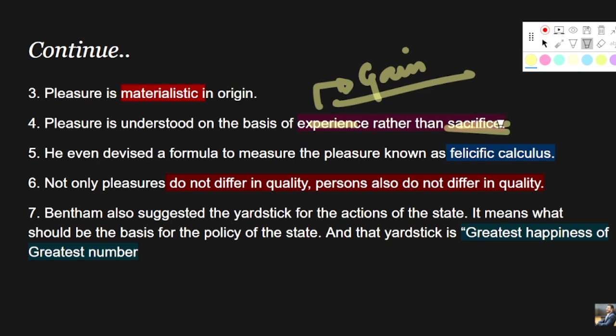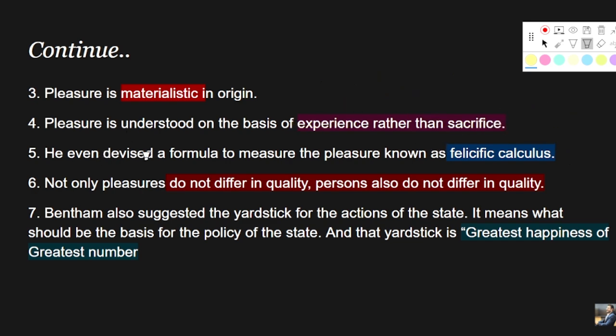Sometimes even when we sacrifice for the good of the people, it gives us happiness, because our sacrifice will lead to the benefit of the public at large. But when we talk about Bentham, his idea of pleasure is on the basis of experience, that is the gain, and not on the basis of sacrifice, that is our individual sacrifice for the sake of general welfare or the greatest happiness of the greatest number, right?